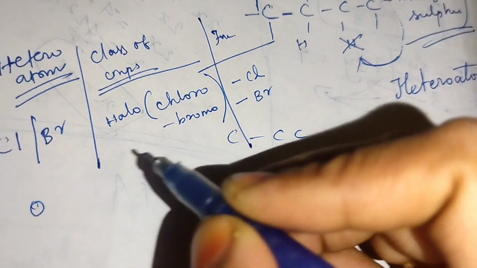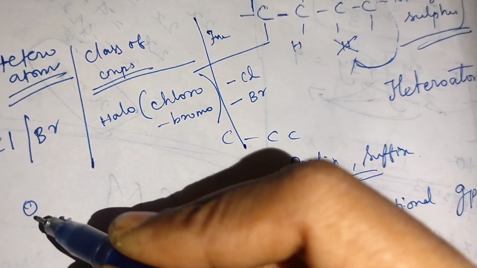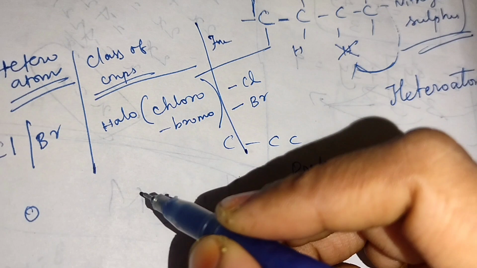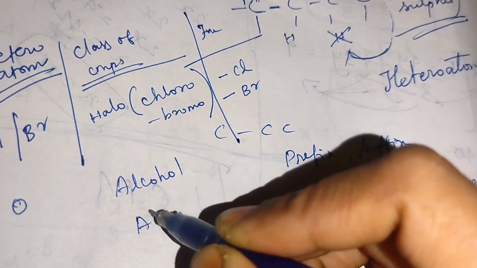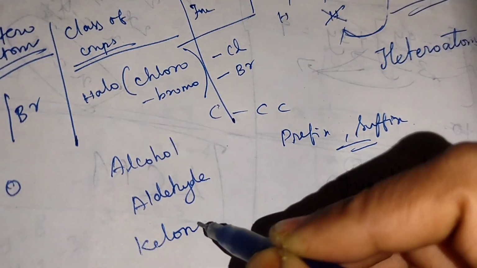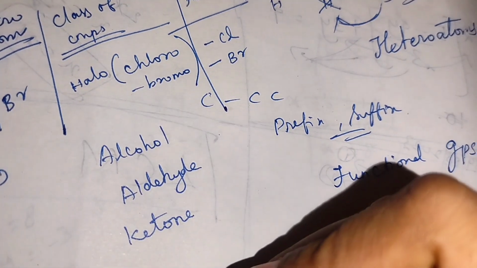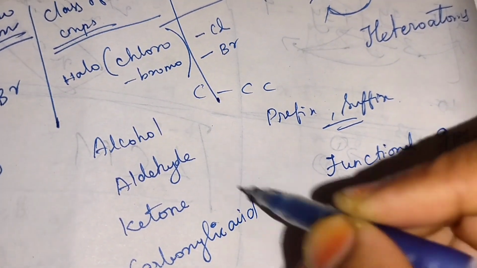Next, oxygen. For the class of compounds, oxygen will not attach directly. It will be attached in the form of alcohol, aldehyde, ketone, carboxylic acid, like that, attached to the carbon chain instead of hydrogen.